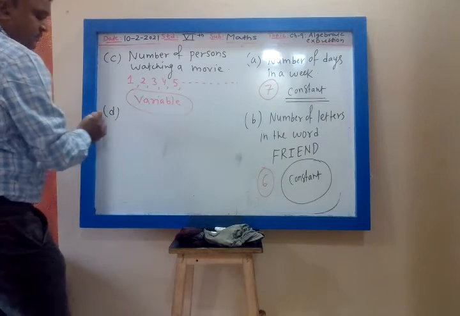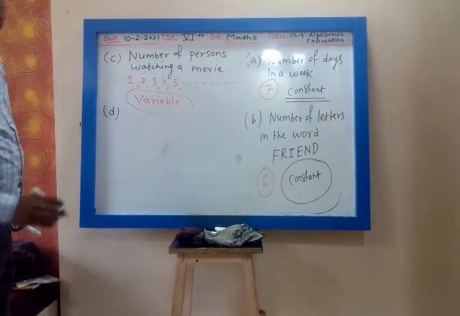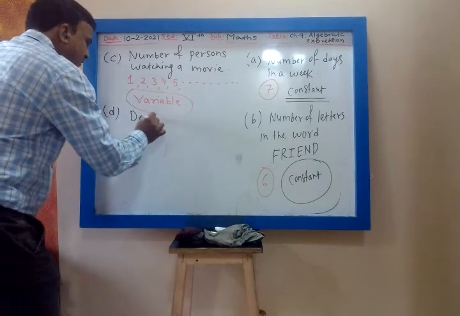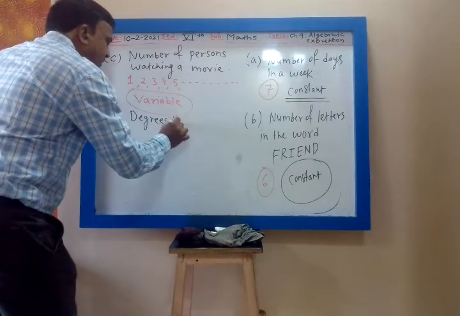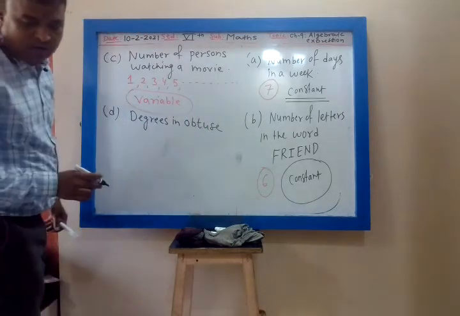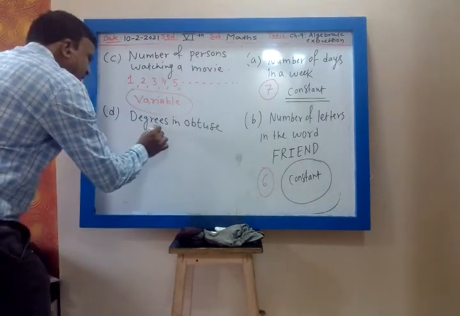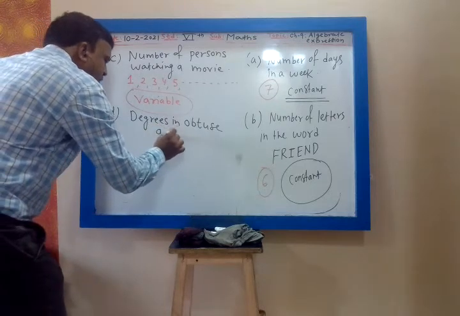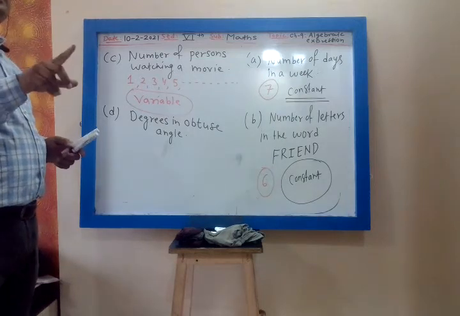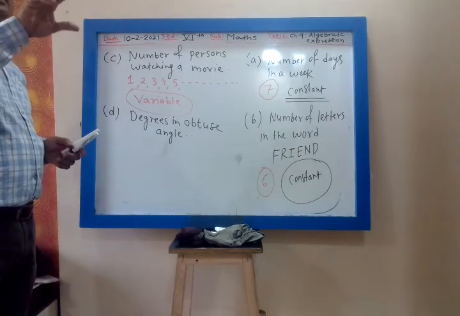Then D, degrees in an obtuse angle. What is an obtuse angle? An obtuse angle is more than 90 and less than 180.